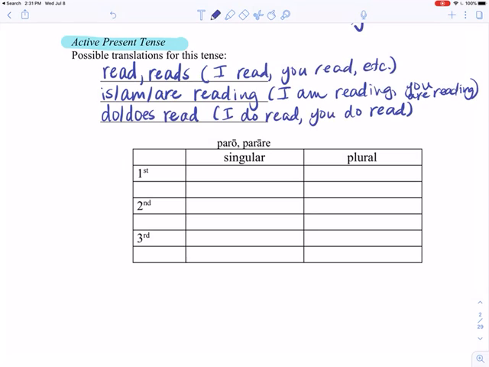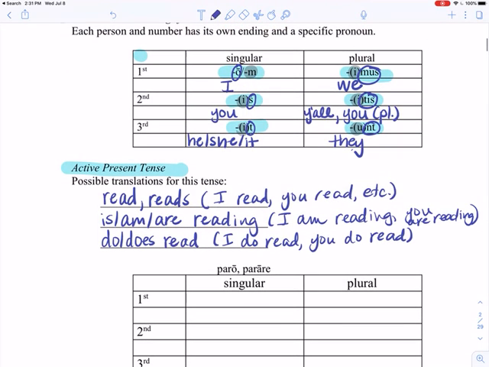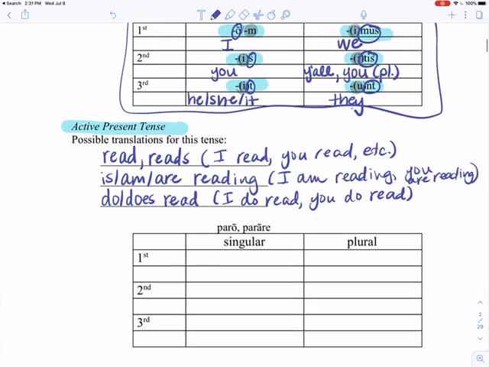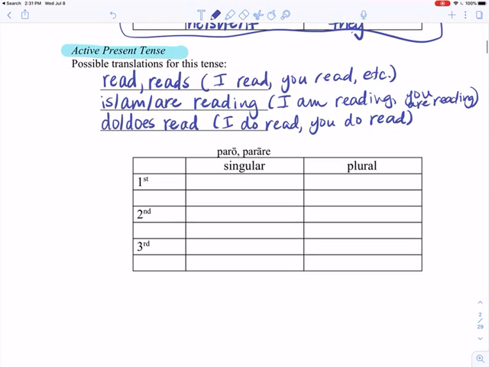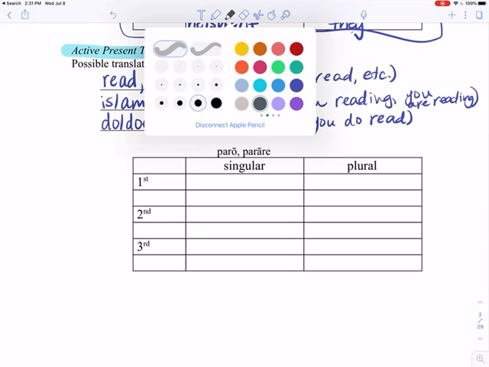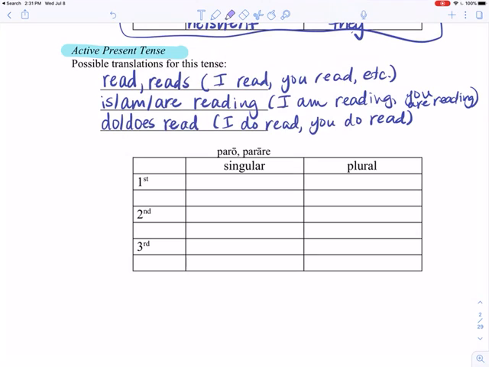So now we need to form all those 6 forms from up here using these endings. Okay? First things first, something that is always very nice. The first singular form is always that first principal part. Okay?